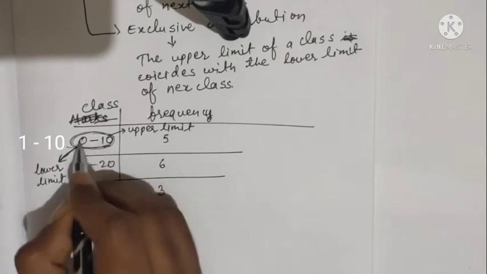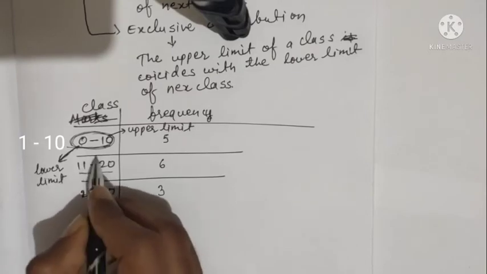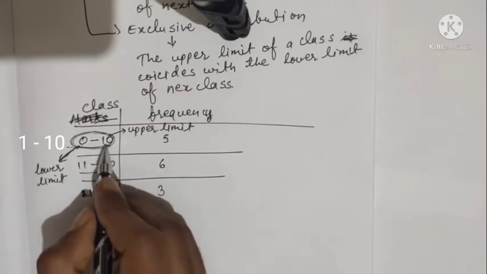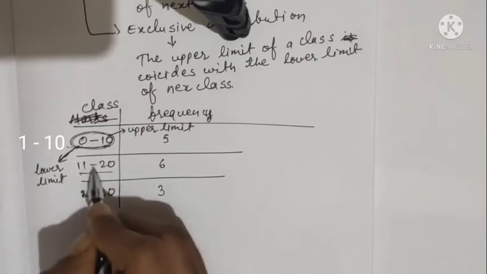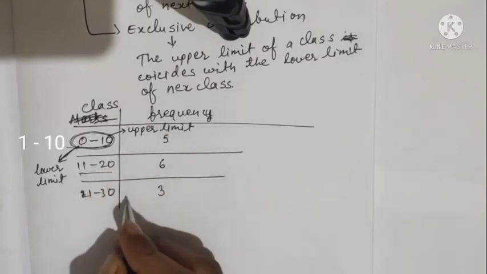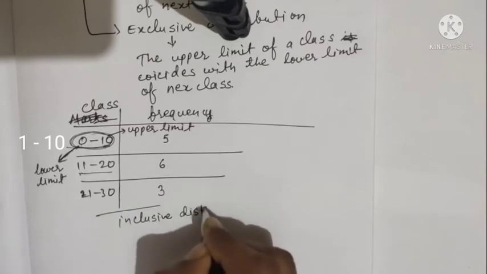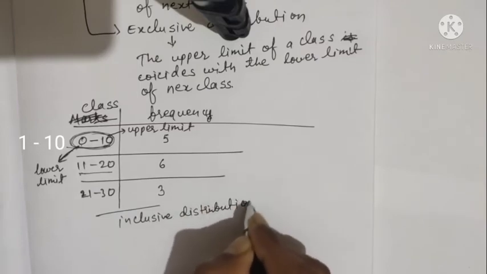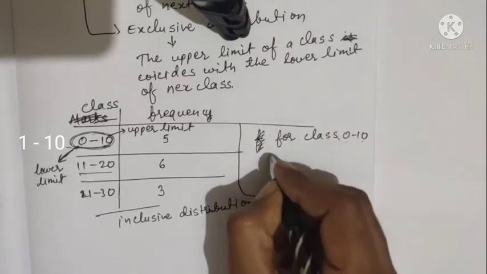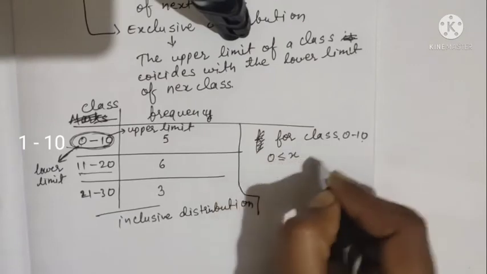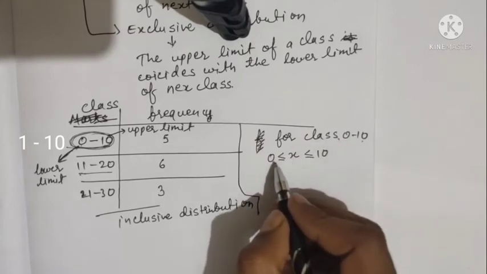So for this class interval, that is 0 to 10, the frequency is 5 and for 11 to 20 this is 6. But look at here carefully, the upper limit of this class is 10 and the lower limit of this class is 11, which is not the same. So this kind of distribution is known as inclusive distribution. In this distribution, for class 0 to 10, any data which lies in this class will be greater than or equal to 0 and less than or equal to 10.